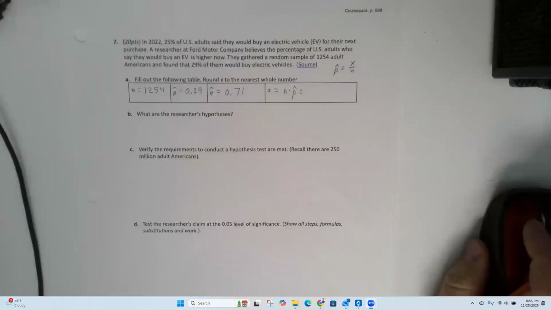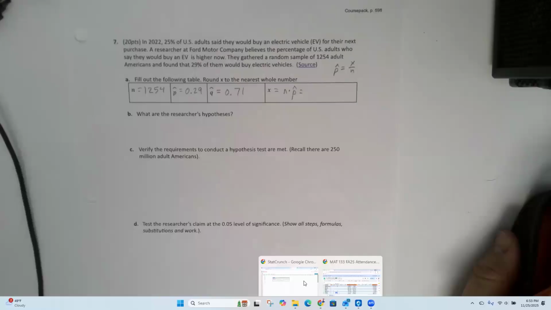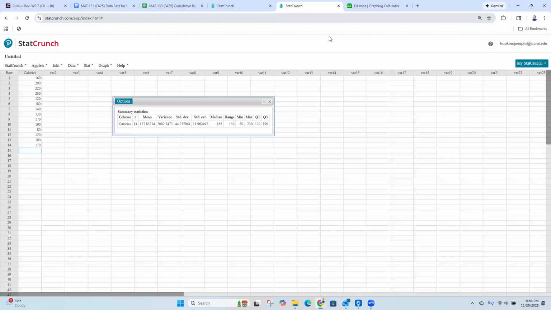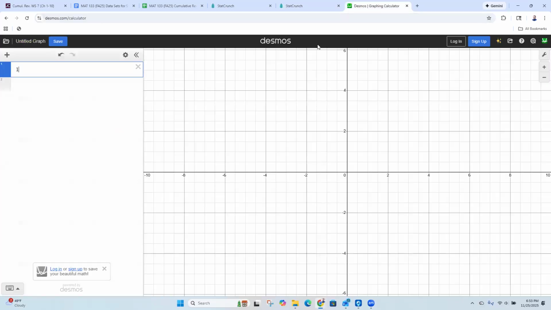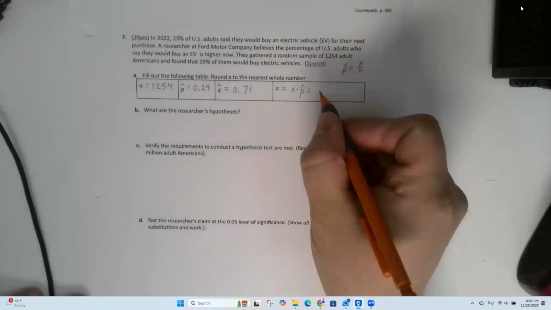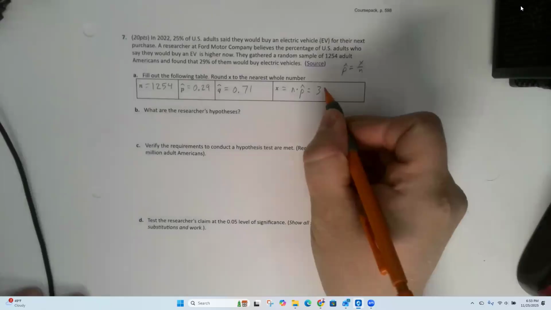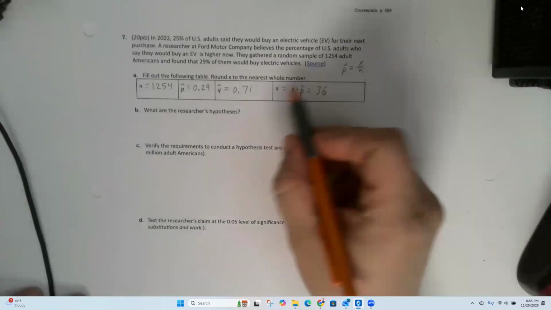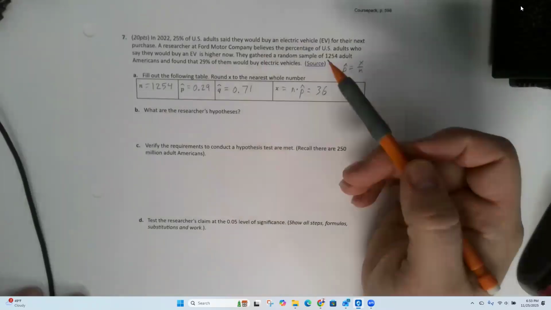So let's do 1254 times 0.29. That's 363.66, but X is always a whole number. It's the number of people that said they would buy an EV.